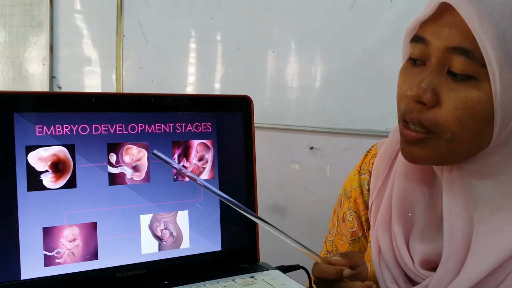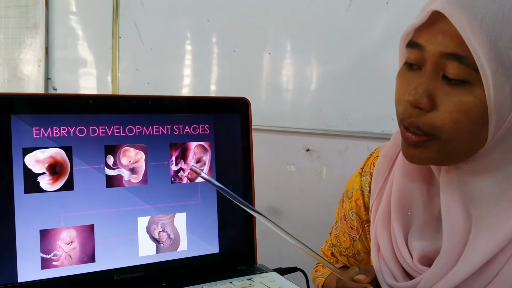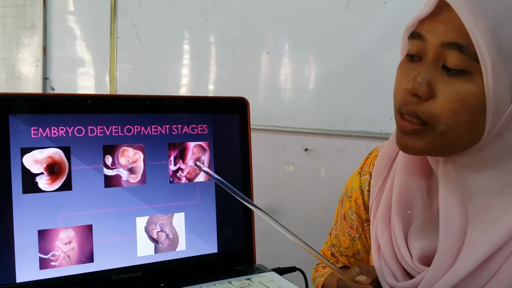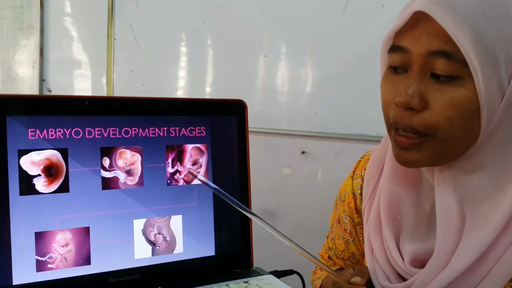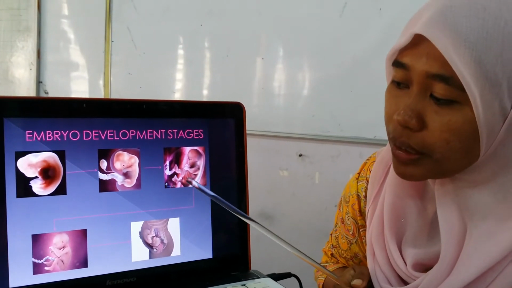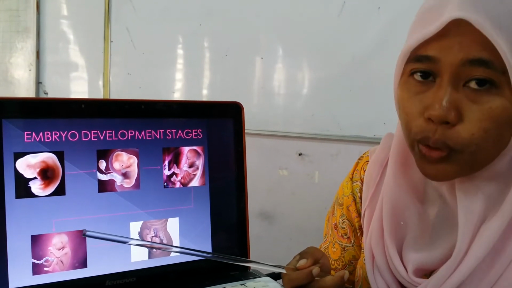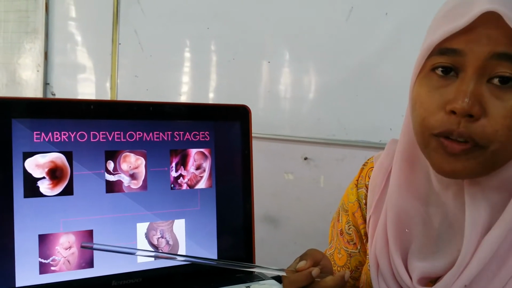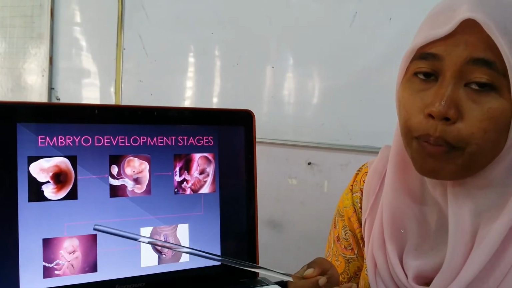So this one is the embryo. After that, it will form a fetus. The fetus will be more like a baby but not a complete baby yet. Following week 20 onwards, this will be a fetus that looks more like a baby, a complete and perfect baby.